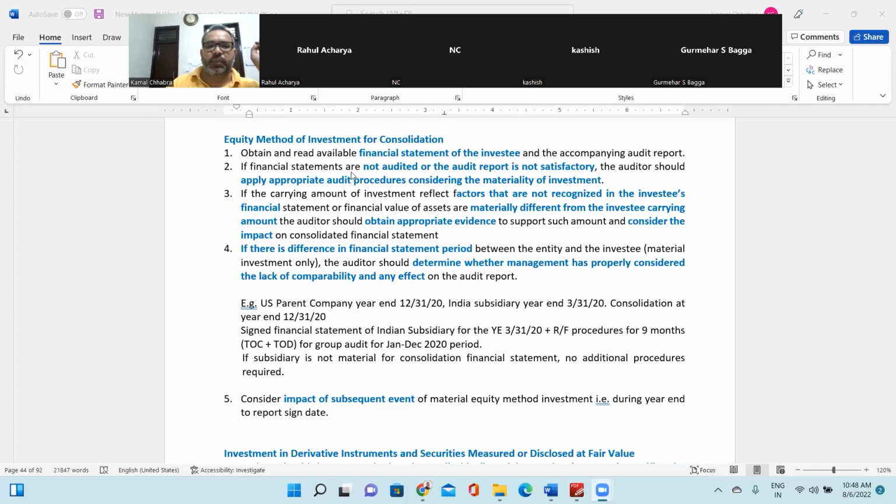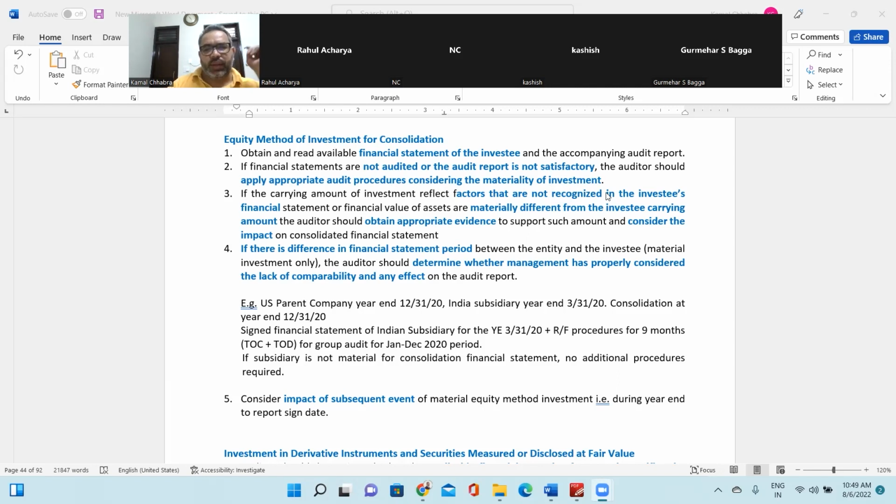If financial statements are not audited or the audit report is not satisfactory, the auditor should apply appropriate audit procedures considering the materiality of the investment. If the investment is material to the group financial statements and you do not have audited financial statements, or the audit report is qualified or modified and not satisfactory to your requirement, in that scenario you will perform additional audit procedures to gain comfort over the valuation of the investment made in that company.